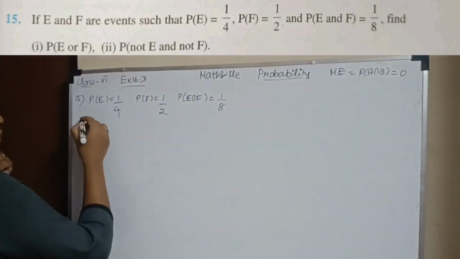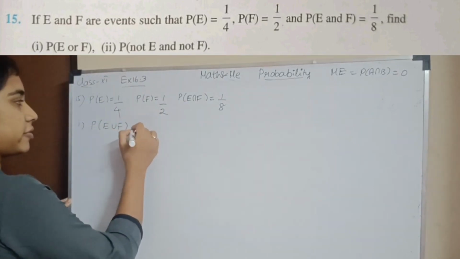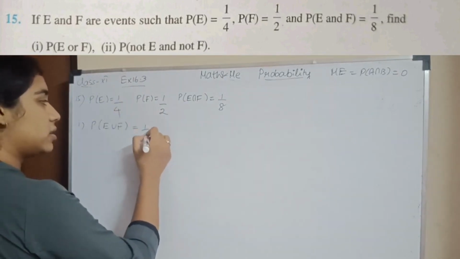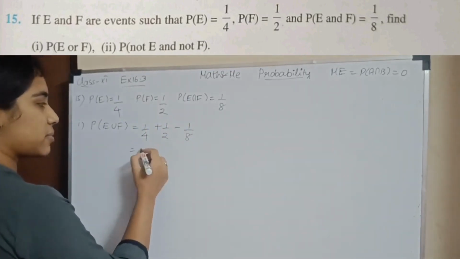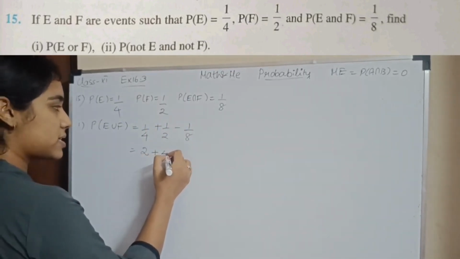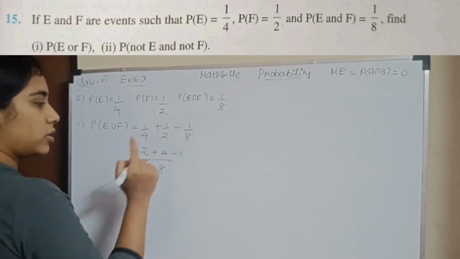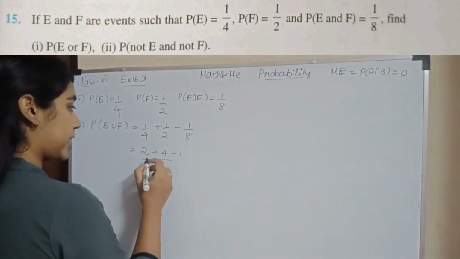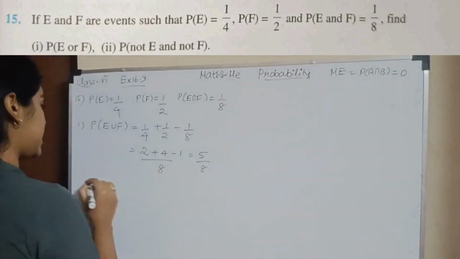Find P of E or F. So P of E or F, the union, is P of E plus P of F minus their intersection. Take the LCM: 2 plus 4 minus 1 divided by 8. So I have 4 plus 2 is 6, 6 minus 1 is 5. So 5 divided by 8.